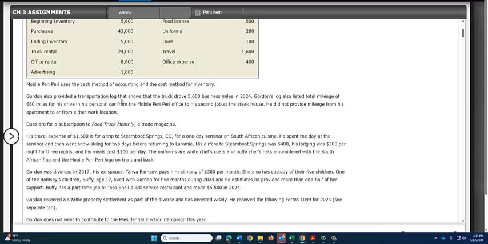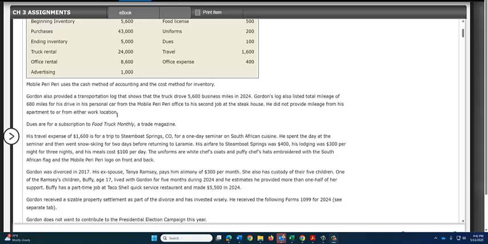the standard mileage rate. He also had total mileage of 680 in his personal vehicle from the Mobile Peri Peri office to his second job at the steakhouse. He did not provide mileage from his apartment to or from either work location.